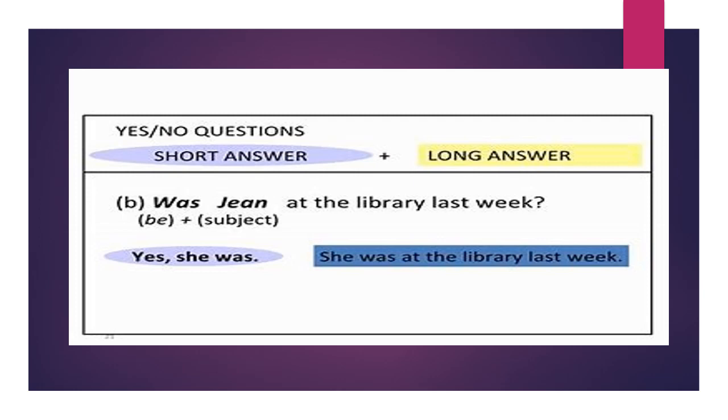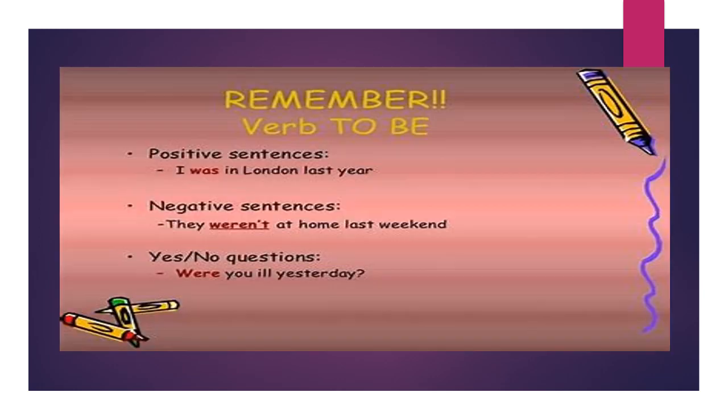The question form: I put was or were before the subject and then I complete the question. So like, was Jane at the library last week? And I put a question mark at the end. The answer should be yes, she was, or she was at the library last week. Then we will remember now. I have the positive sentence, which is I was in London last week. The negative form, they weren't at home last week. And the question form, which is, were you ill yesterday?